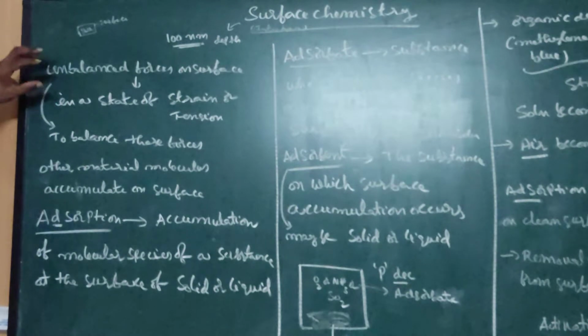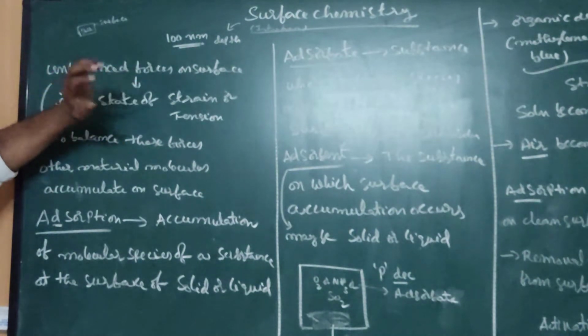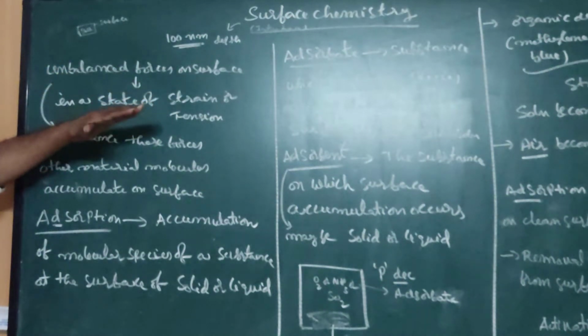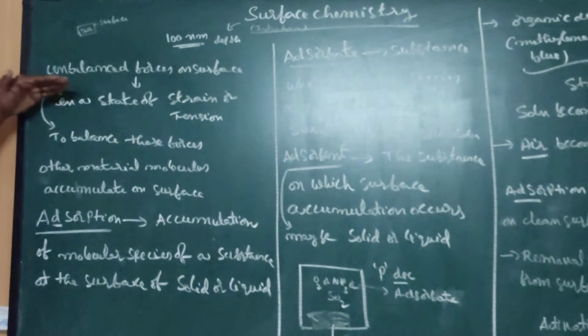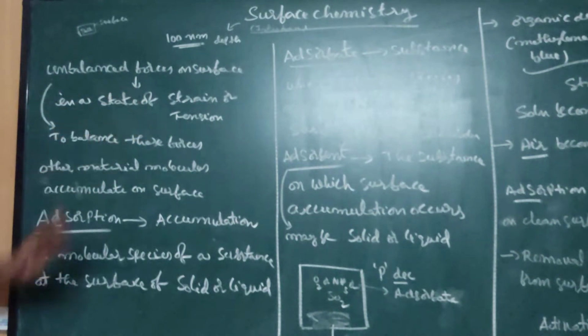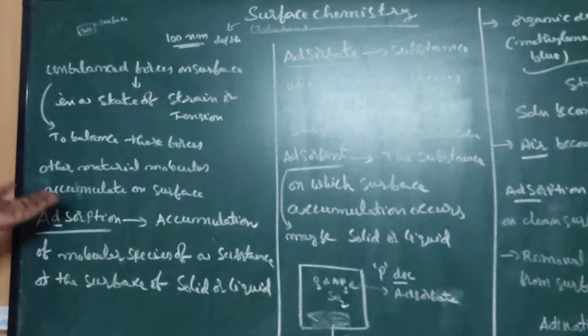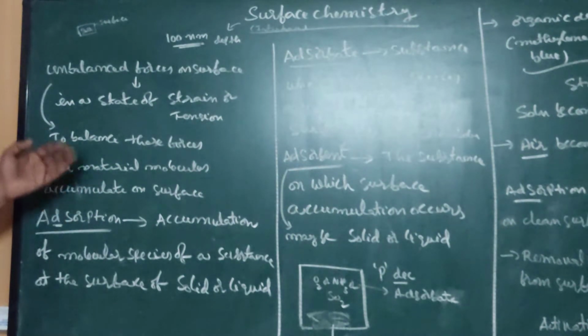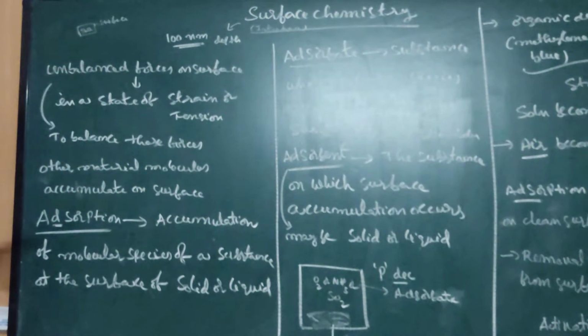Generally, we can observe unbalanced forces on the surface. So the surface is always in a state of strain or tension. To balance these unbalanced forces, other material molecules accumulate on the surface.